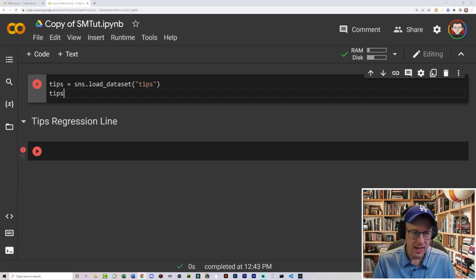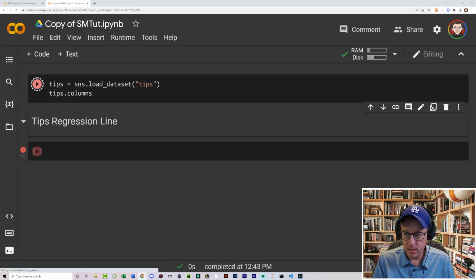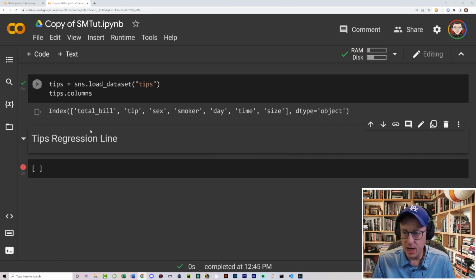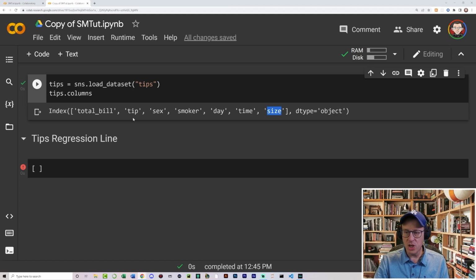So what I want to do here is get the column data in my data set. I can just say tips and column like this and run that. And you can see here that we're going to be able to look at the total bill, the tip amount, the sex of the customer, whether that customer is smoking or not. I don't know a single restaurant you can go into and smoke, but whatever. This is the day, meaning the day of the week, the time of the day, and the size of the party. So we're going to be able to decide which of these data points has the most to do with the tip amount.